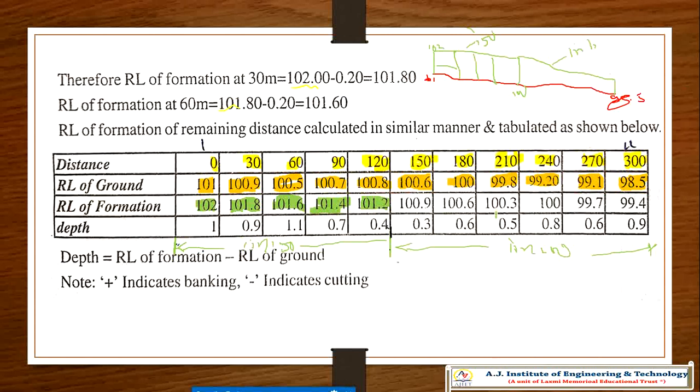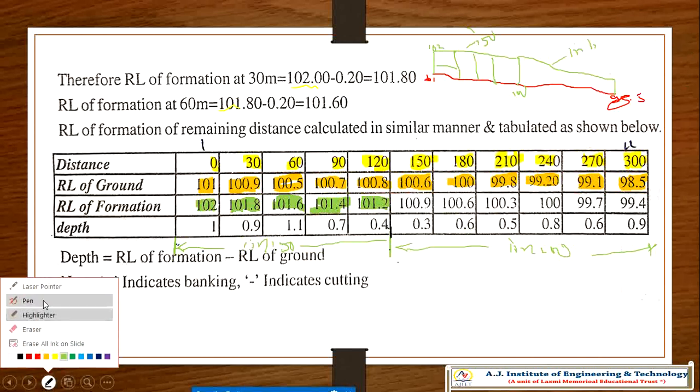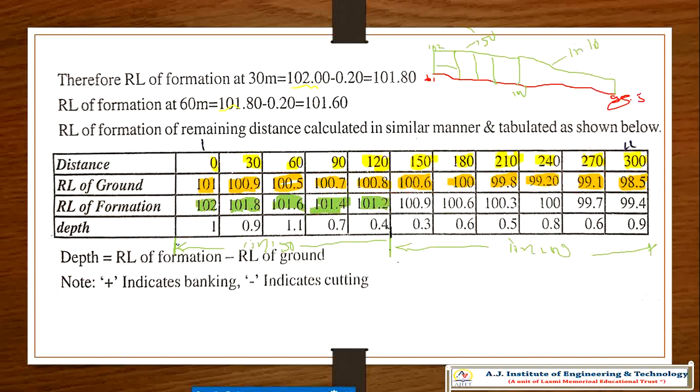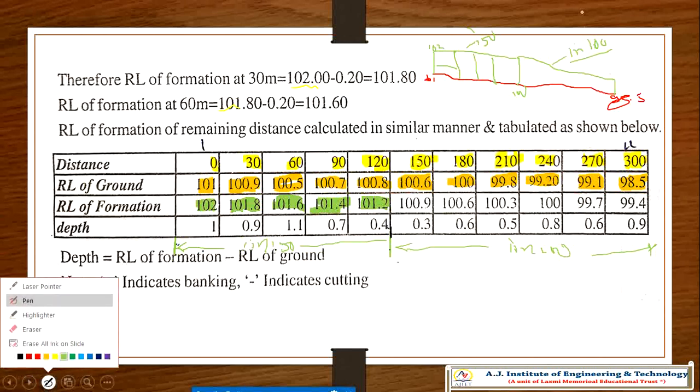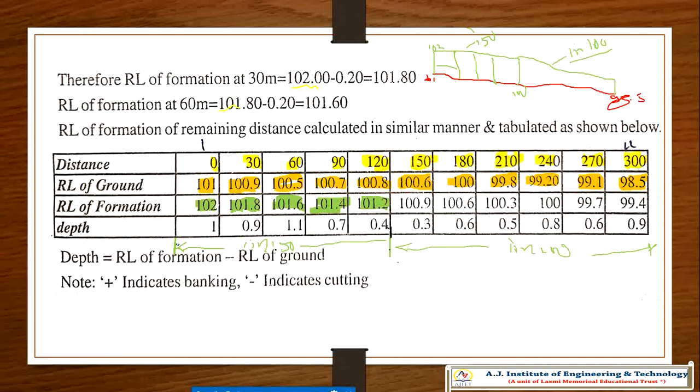After that 1 in 100, right? 1 in 100 means what? Here, every 100 meter, 1 meter drops. Then every 30 meter how much drop? 30 divided by 100, that's 0.3. So from here it is 0.3 drops, already the line is now at 101.2. So from here to here, 0.3 drops.